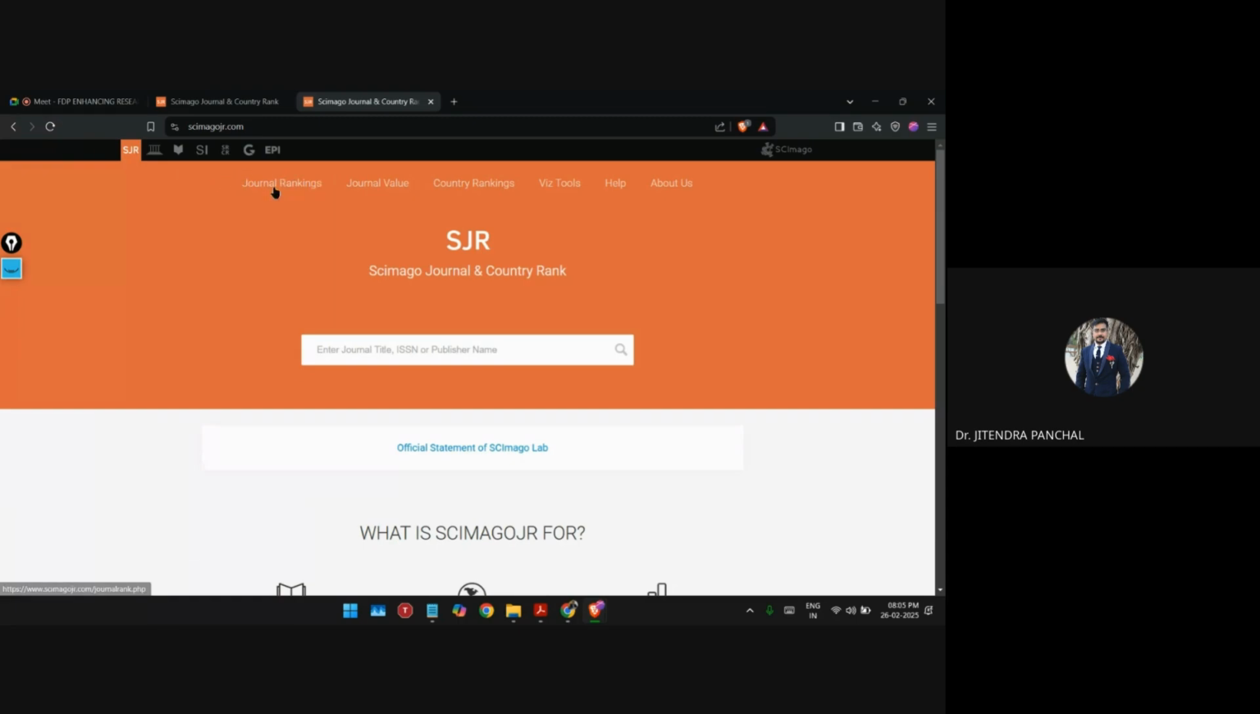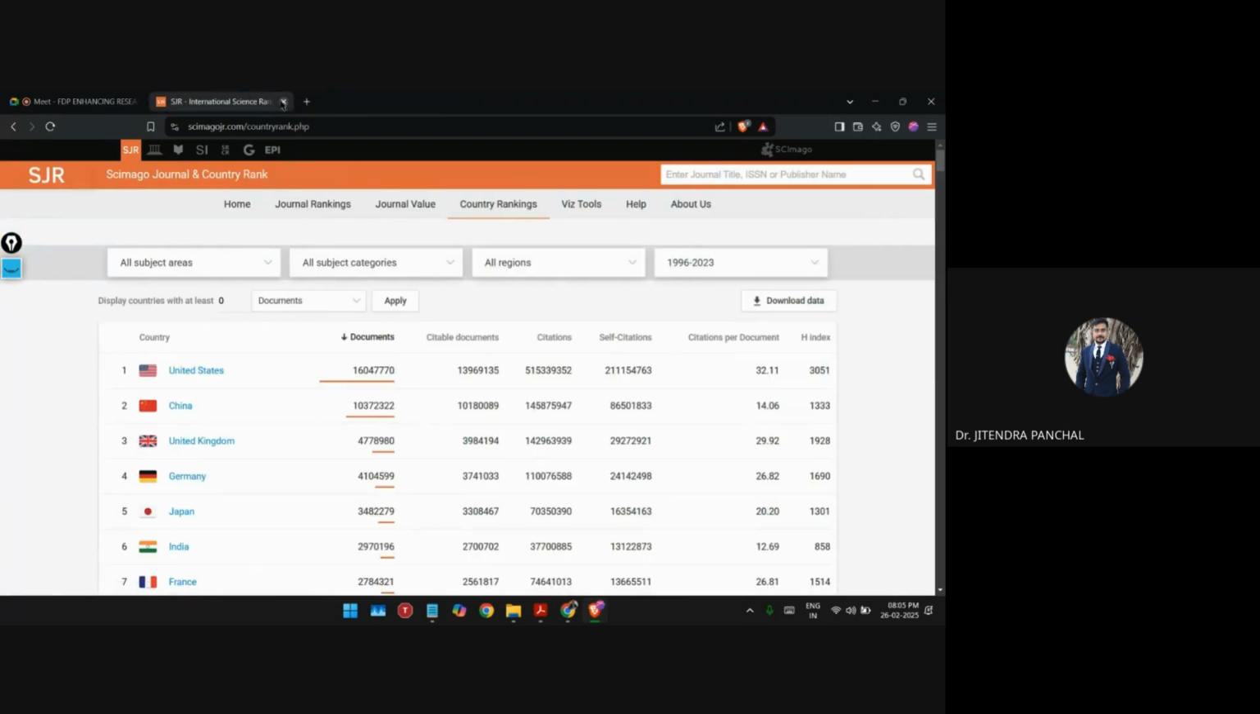On this platform, I hope you are able to see the top corner. First is journal rank, then journal value. I will come to these two points later on. And again, you can see here it is country ranking. So just click on country ranking. When you click on country ranking, you can see this platform will open to you, right?